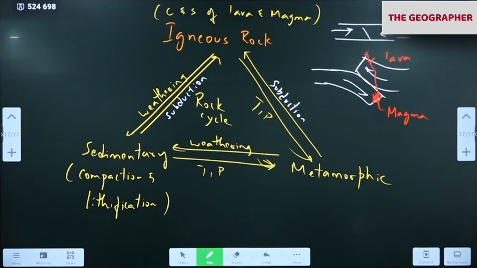Volcanoes of India have been shown. Seismic zones of India have been shown. Like that, I will not repeat them. Shall we continue? Okay. So one more topic we'll cover now.